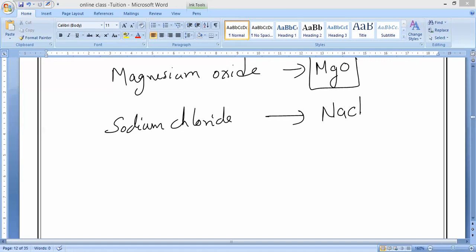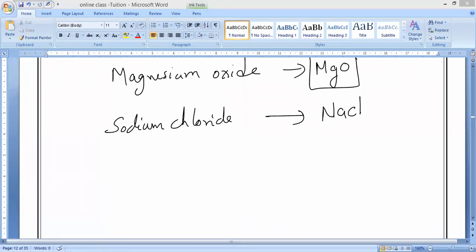Now, some compounds are made up of only two elements. Have you seen it? Some compounds have three elements also. But all ionic compounds are made up of only two elements. One is the receiver, and another one is the donor.